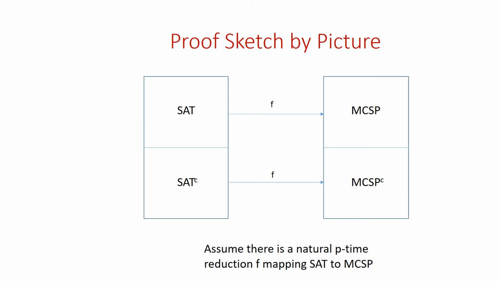So I'll give a proof sketch for this result, just a proof sketch by picture. So suppose there was a natural reduction from SAT to MCSP. Suppose there's a reduction f that is natural from SAT to MCSP. So f is a natural polynomial time reduction mapping SAT to MCSP.